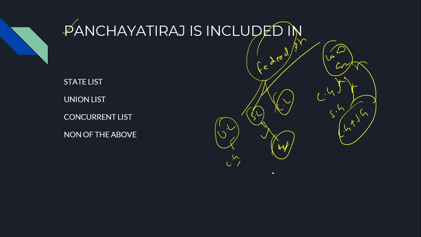Under the State List there is an entry, entry 5. You may check it. Entry 5 of the State List of the Constitution, you may find the provision of local self government. Note Panchayat Raj in local self government.